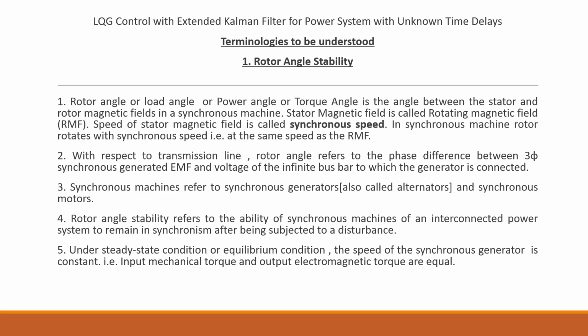When it comes to a transmission line, the rotor angle refers to the phase difference existing between a three-phase synchronous generated EMF and the voltage of an infinite bus bar to which the generator is connected. An infinite bus bar is one which maintains a constant voltage and constant frequency throughout its length and breadth. Whenever we are referring to a synchronous machine, it can be either a synchronous generator or a synchronous motor. The rotor angle stability refers to how effectively a power system remains in synchronism after being subjected to a disturbance.